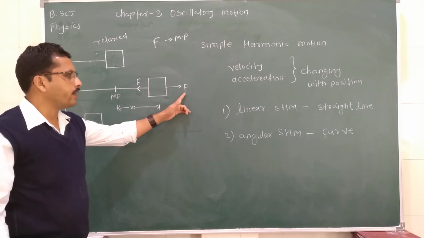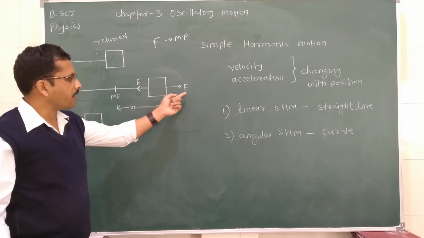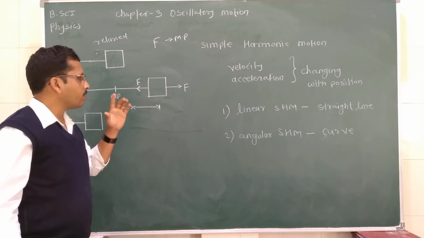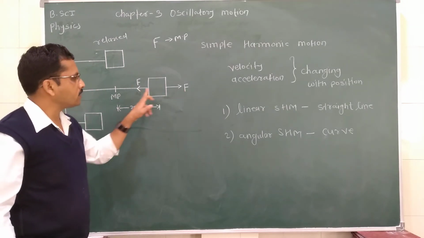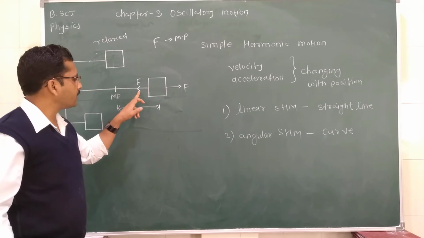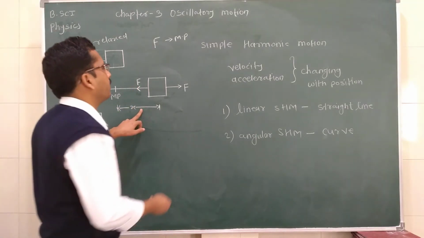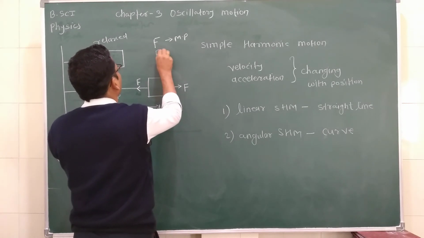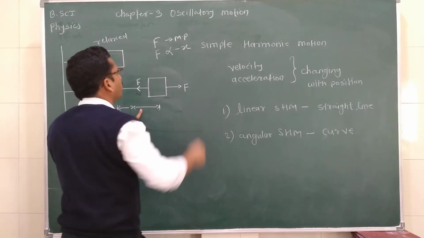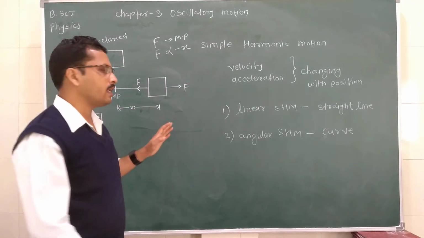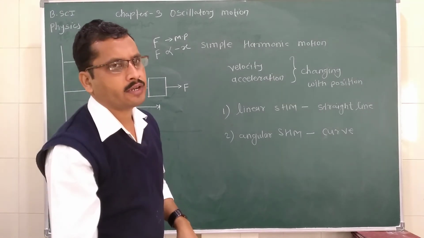If I apply a greater force, greater will be the displacement. The applied force is equal to this restoring force. This force and the displacement are oppositely directed, so the force is proportional to minus x. This minus sign indicates that the force and displacement are oppositely directed.